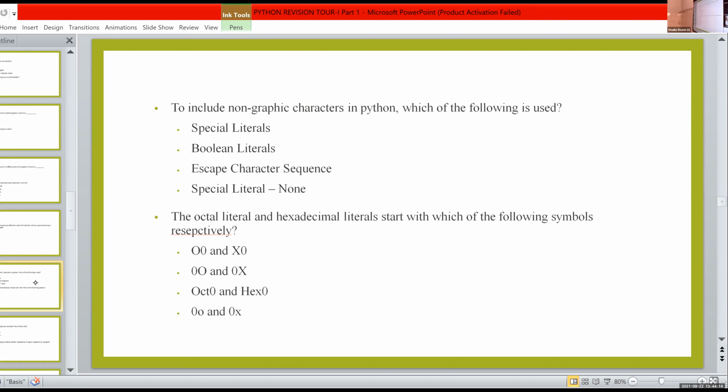To include non-graphic characters in Python, which of the following is used? Special literals, Boolean literals, special literal null, escape character sequence. Which is the correct answer? Gauri? Escape character. Yes, it is escape character sequence. To include non-graphic characters in Python, we use escape character sequence.